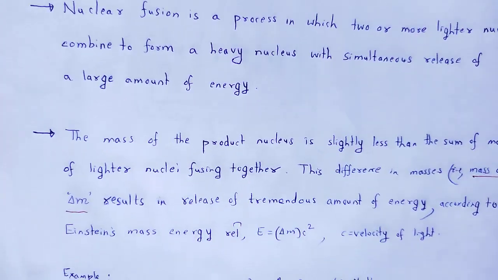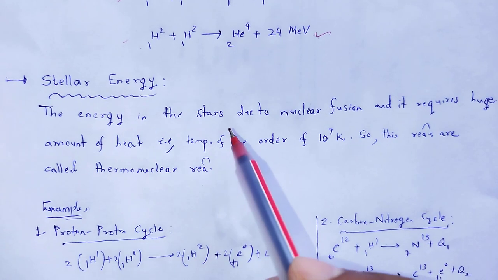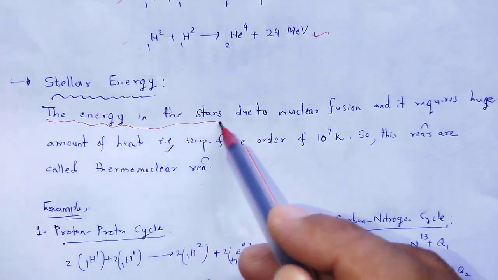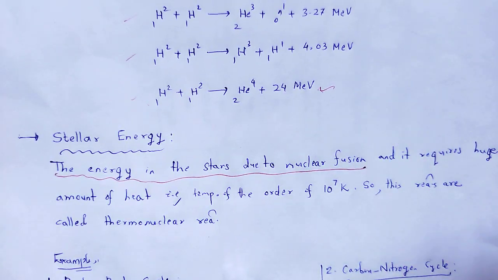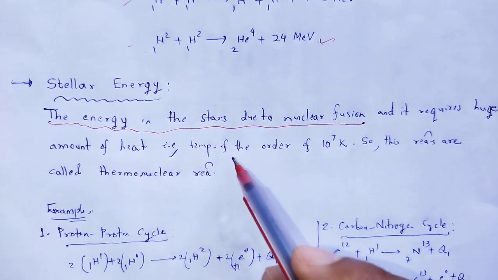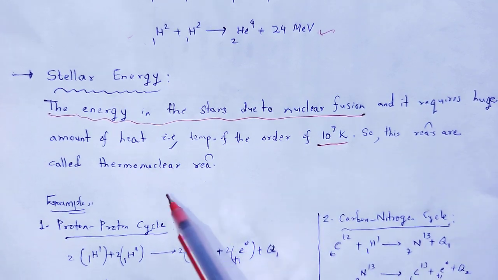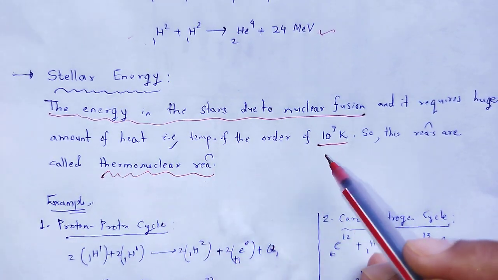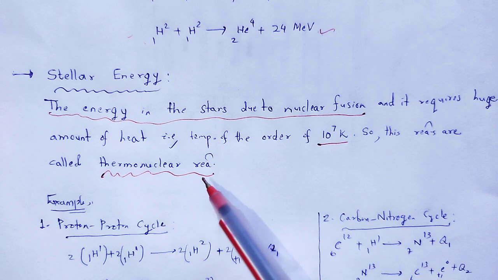During nuclear fusion, basically the stellar energy, in the case of stars, the energy is produced due to nuclear fusion, and it requires a huge amount of heat. That type of reaction we can't perform in our laboratory. Why? Because it requires a huge amount of heat, a temperature on the order of 10 to the power 7 Kelvin. So the reaction is called a thermonuclear reaction.